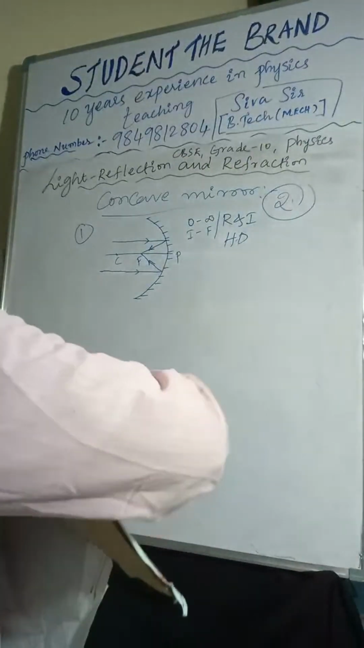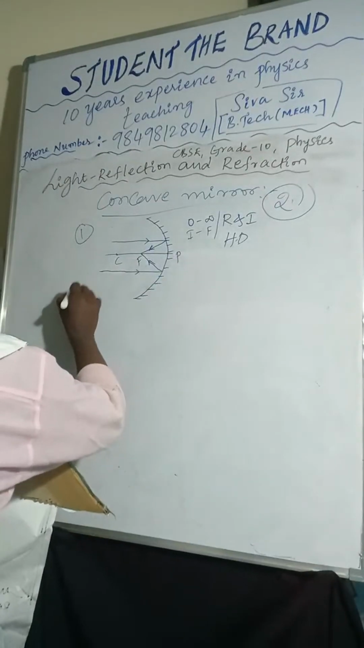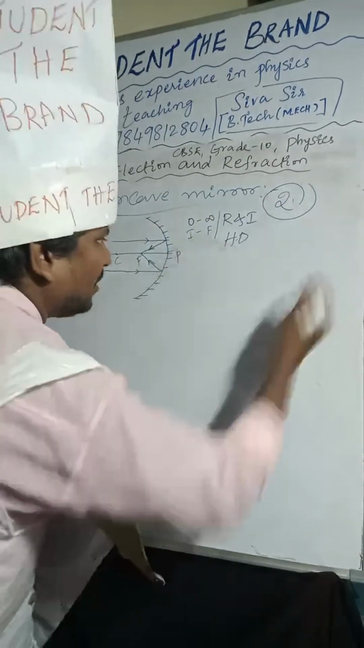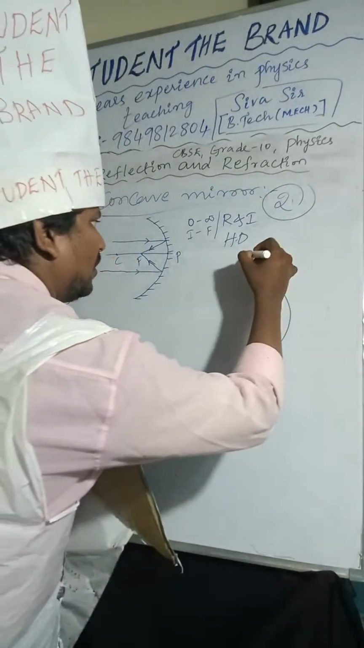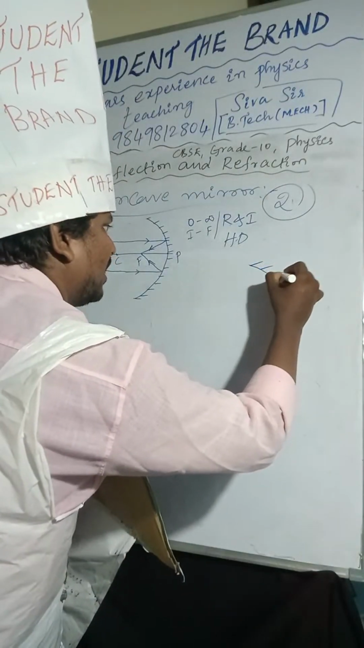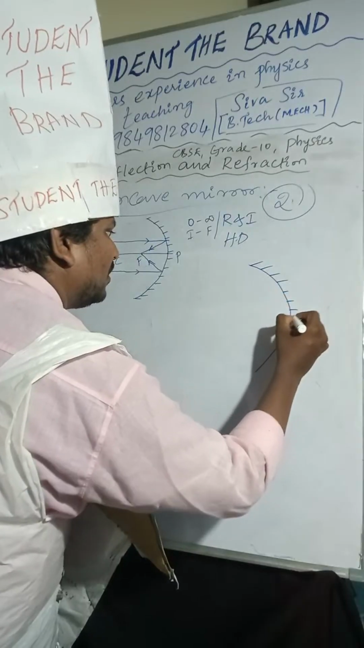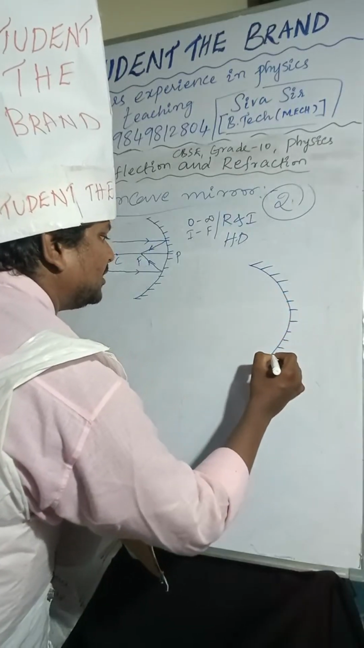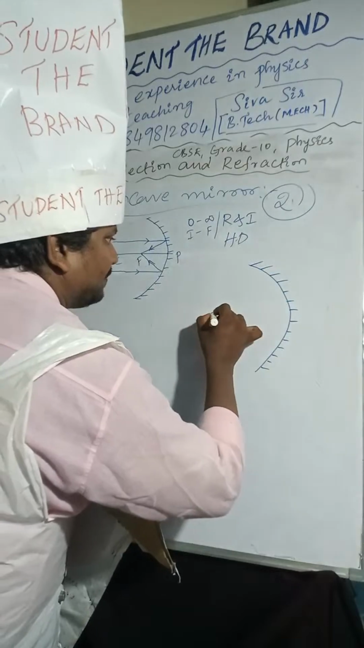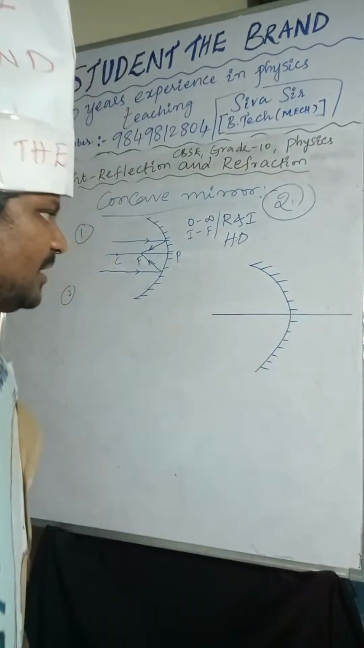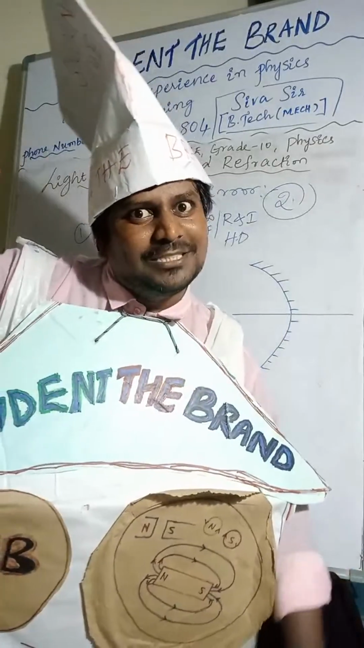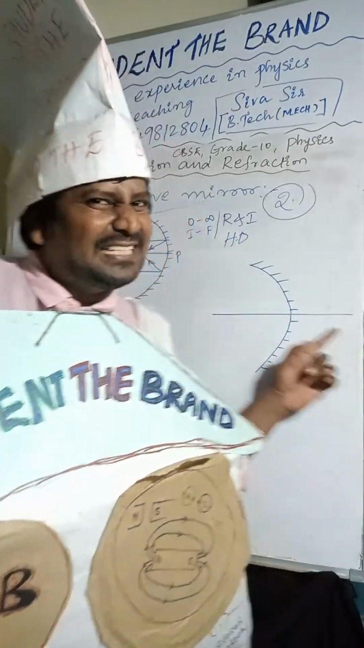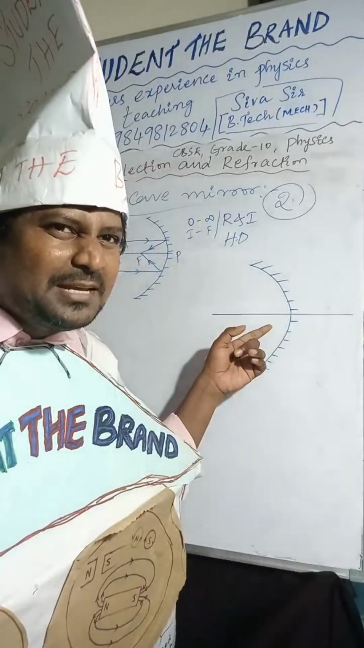Yes. Next one. Second one. So draw the concave mirror. Draw the coating. And draw the principal axis. Are you drawing the principal axis or not? This is the principal axis.